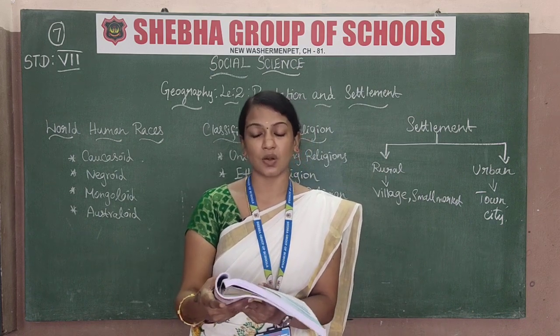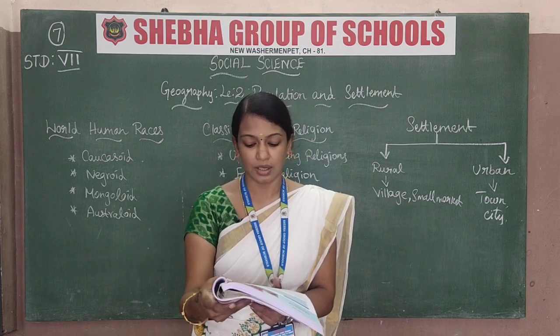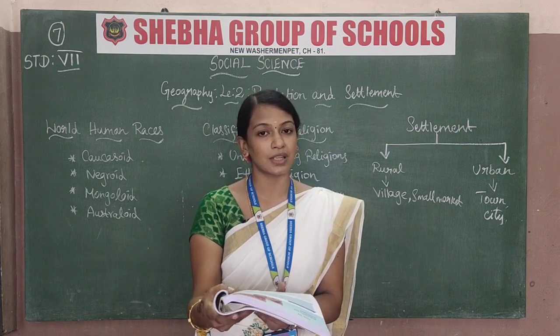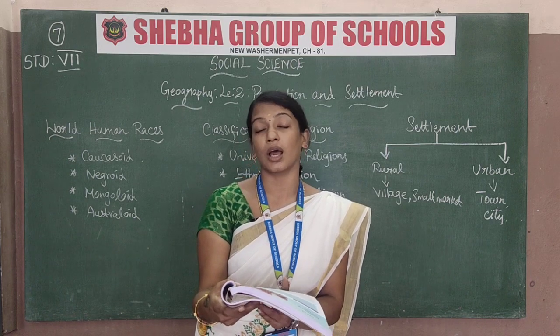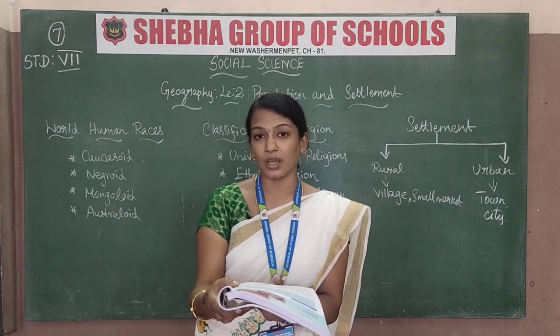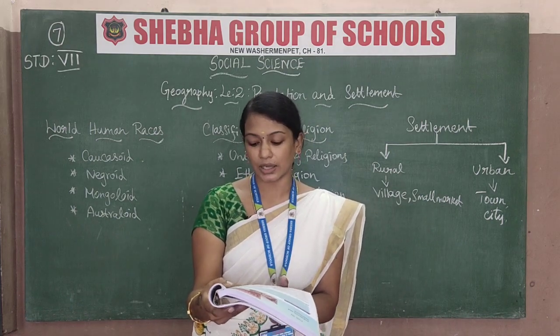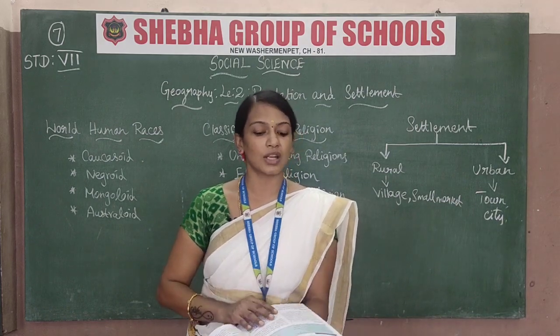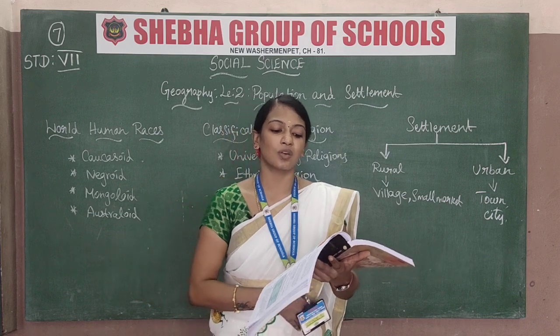Actually this race is also known as the European race. This group is one with fair skin. Mostly these people have fair skin and dark brown eyes. Their eyes are very dark brown and the hair is very wavy, with a narrow nose. So the Caucasoid is also found in Eurasia. They are found in Eurasia. So next one is the Negroids.